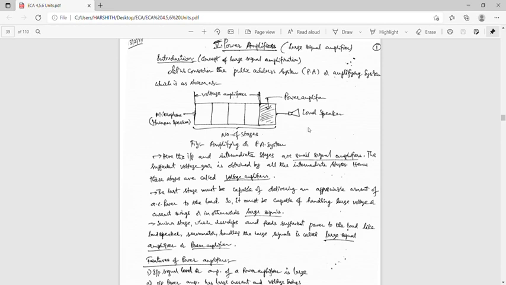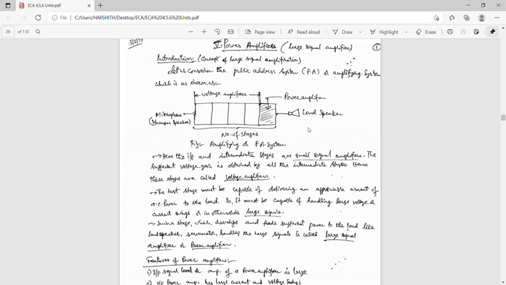So in the last stage, such a stage which develops and feeds sufficient power to loads like loudspeakers and servo motors, handling large signals, is called a large signal amplifier or power amplifier.